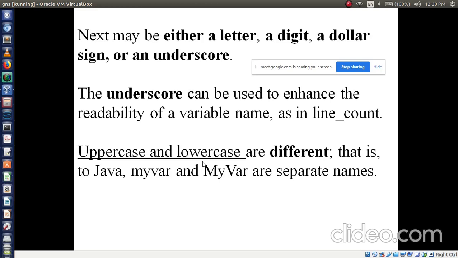Not capital. You just explain that uppercase and lowercase are different. How is this statement different? Assume I have written "my where": first, all are small case letters. Second, I have written M capital and V capital. In these two words, these are not the same meaning. They have different meanings.